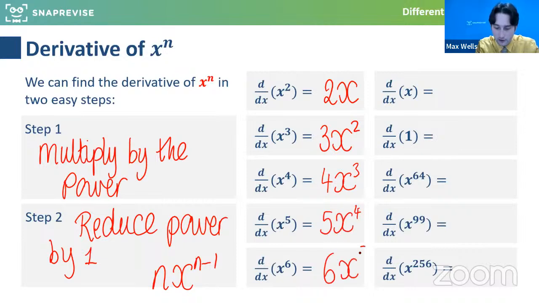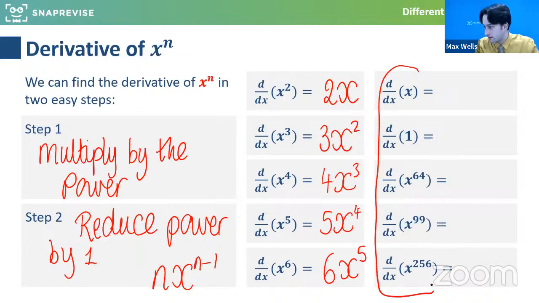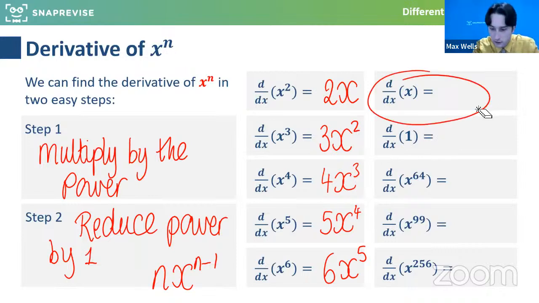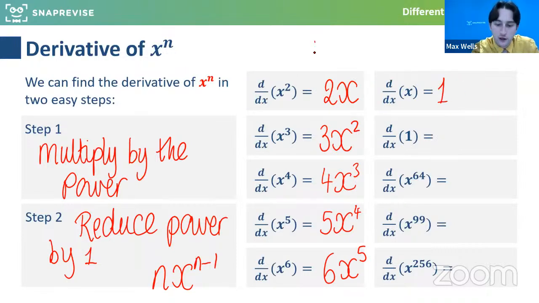So that's quite nice routine ones to do. Now we have to be a little bit careful with some of these. So differentiate x, what happens there? If I differentiate x with respect to x, what do I get? Absolutely, superb, it's 1. And if you think about it, if the graph was y equals x and we differentiated it, the gradient would always be 1. So we would expect a linear function to have a constant gradient. Superb, really good.